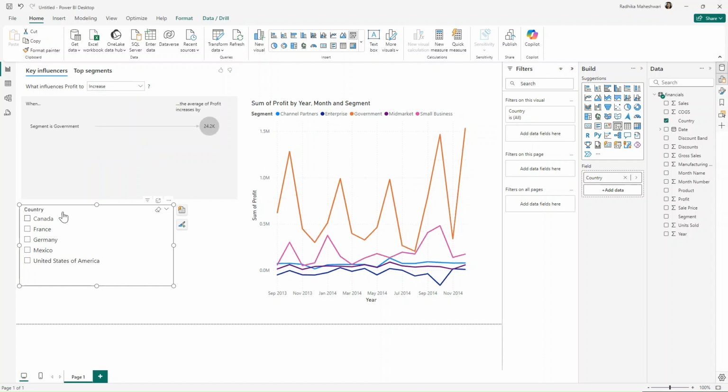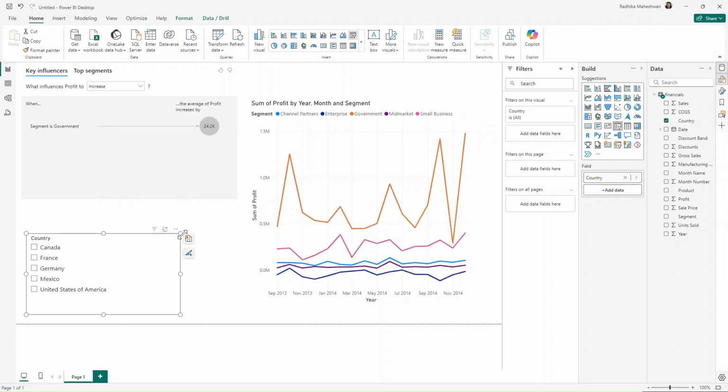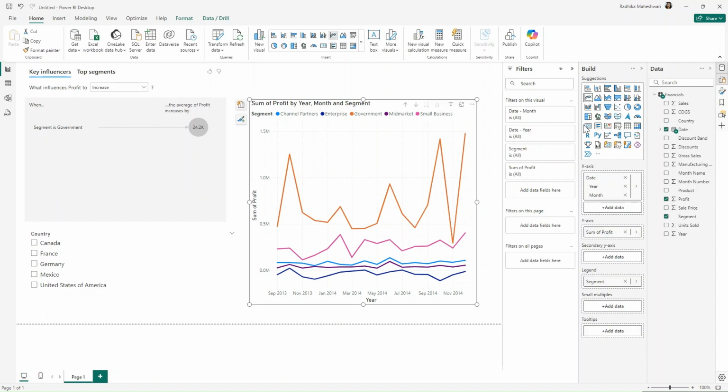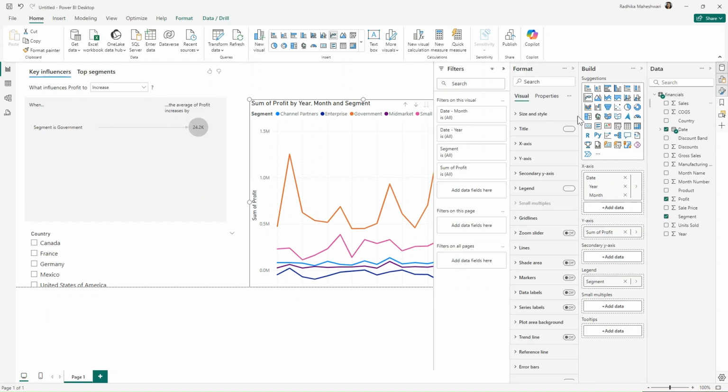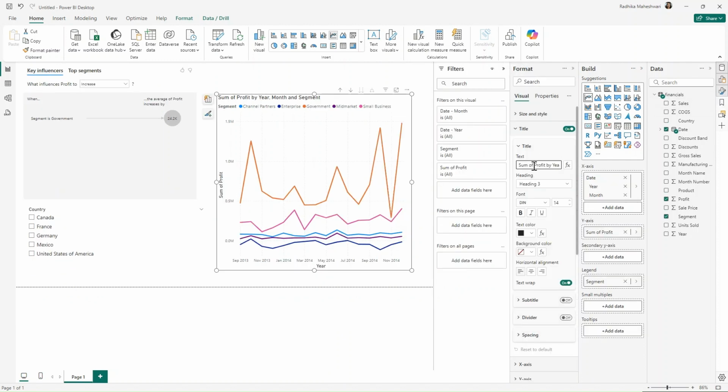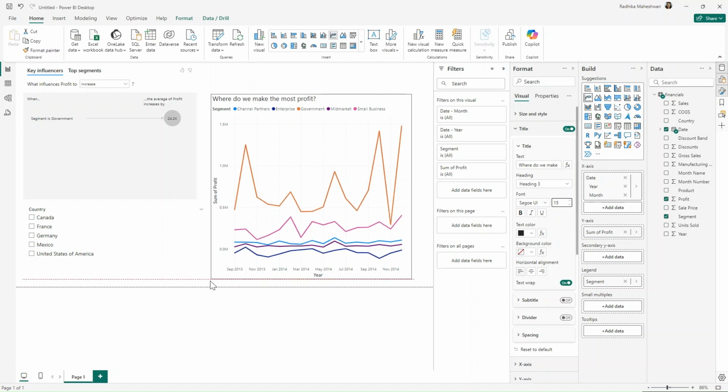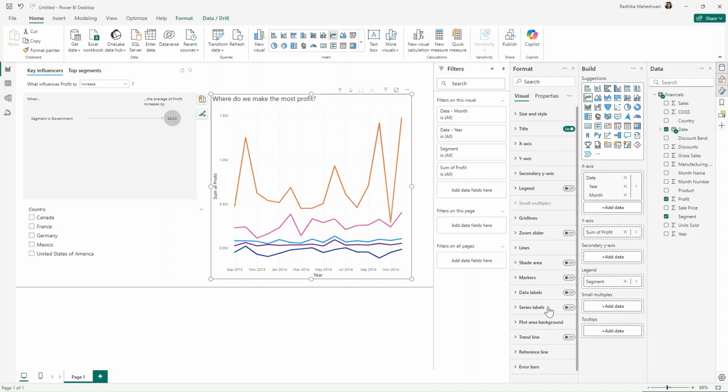I will remove this selection and let us just edit this. So firstly, for this one, I'll go to the formatting pane and in title, I will write, where do we make the most profit? Change the font and increase the font size. Now we don't want the legend, so I will turn off the legend. But to distinguish what these all mean, we will turn on the series label.